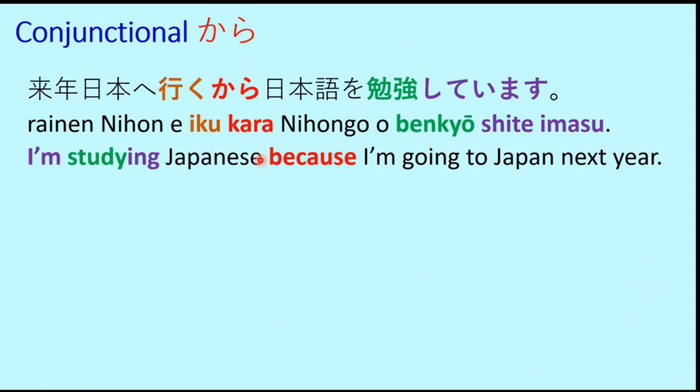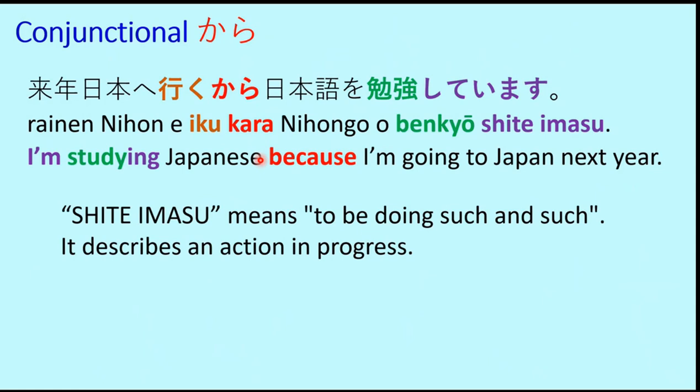And now since he is already studying Japanese, so it's benkyou shite imasu. Now what will happen if we write Nihongo o benkyou shimasu? So grammatically it won't be incorrect. If we say Rainen Nihon e iku kara Nihongo o benkyou shimasu, it's still correct, but it will not give the concrete meaning that I am currently studying Japanese. So it may mean I will study Japanese, and it can be anything.